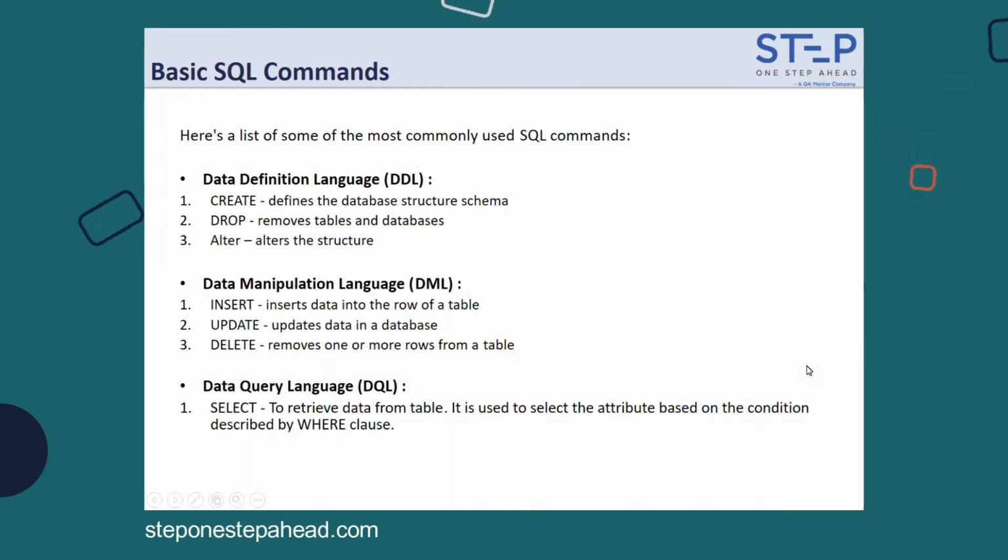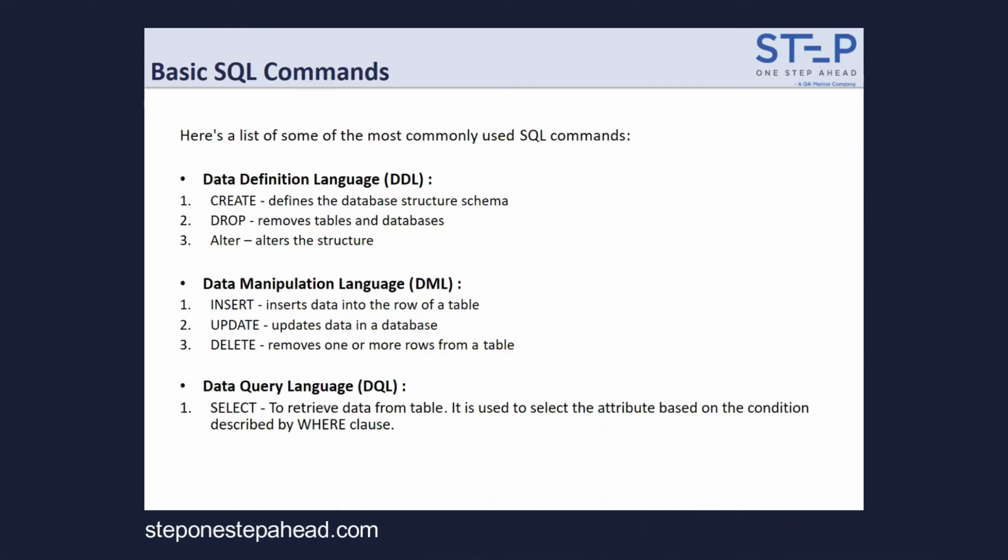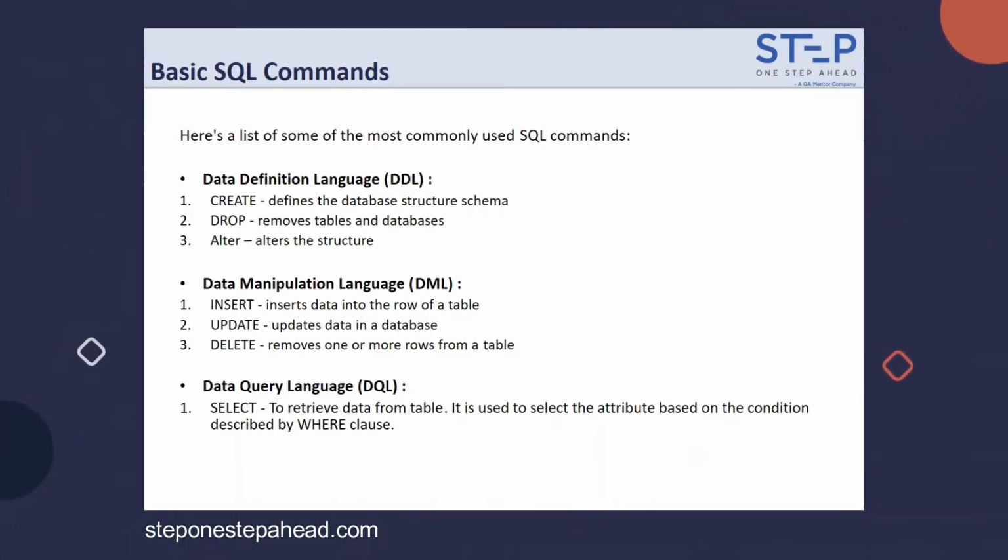SQL has five categories of commands, and mainly we will be discussing three. One is Data Definition Language, the second is Data Manipulation Language, and the third is Data Query Language. For the first one, Data Definition Language, by the keyword itself we can understand what the command will be doing. The create command will help us to create the structure of the data, that is nothing but tabular form. Drop will help us to remove the table from the database. Alter will help us to change the structure of the table.